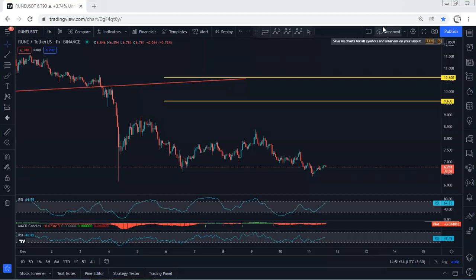We start with the 1 hour chart. I just want to give a quick update. As we can see, we are still within this downtrend, and we had the opportunity to look for sell as a short term. We explained in my last analysis, but we mentioned we're looking for buy. We're looking for the reversal.